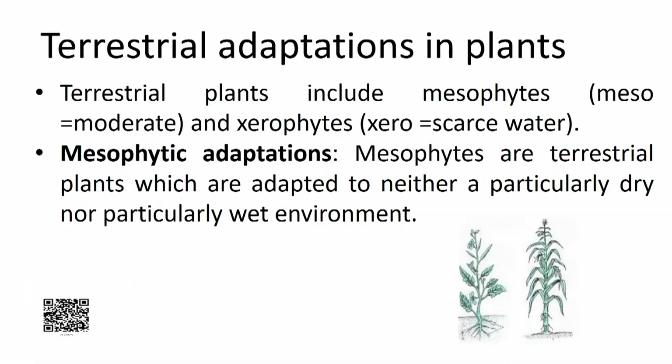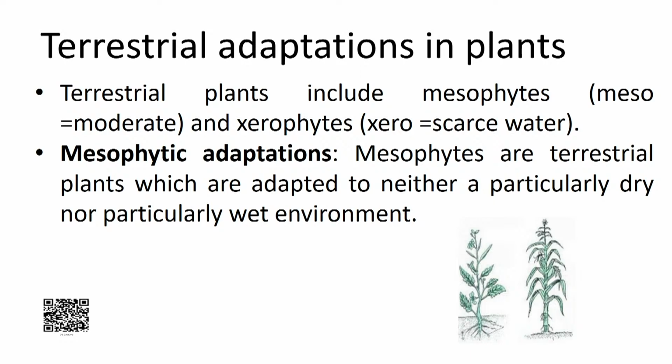Now we talk about the next section, for we have talked about aquatic plants and animals. Now we will move to the next, that is terrestrial adaptations in plants and animals. So first we talk about the terrestrial adaptations in plants. Terrestrial plants include mesophytes and xerophytes. Xero means scarce of water and meso means moderate.